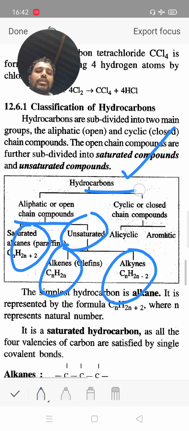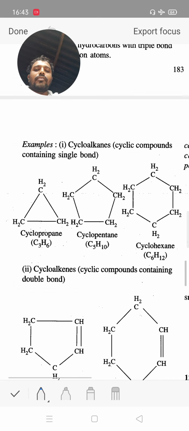Now another, it is in a cyclic form or closed ring compound. There are also two types, alicyclic and aromatic. Now we discuss these alicyclic and aromatic compounds, which are closed ring compounds in cyclic form. This is an example of an alicyclic ring, which is a closed ring compound.